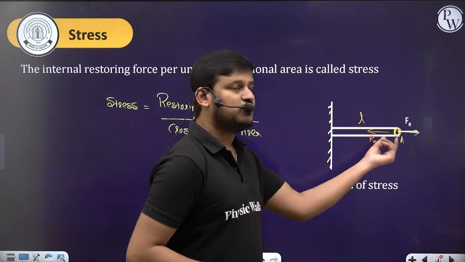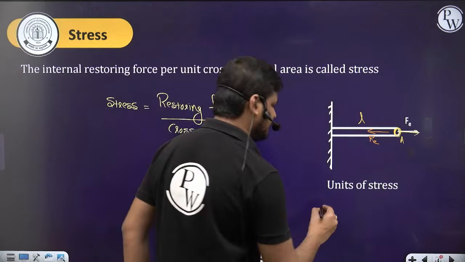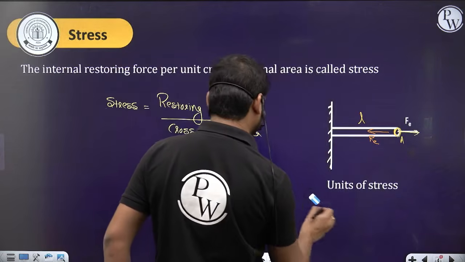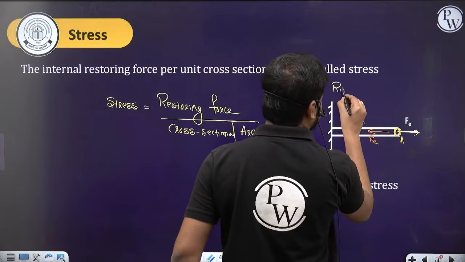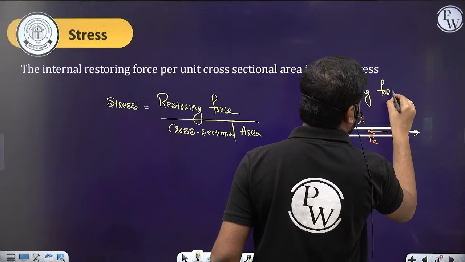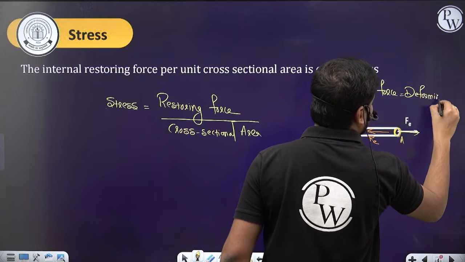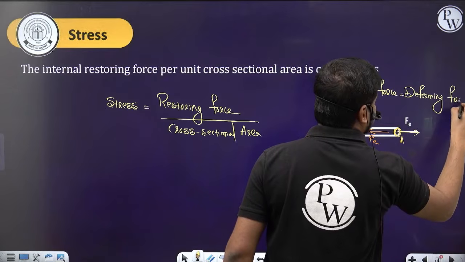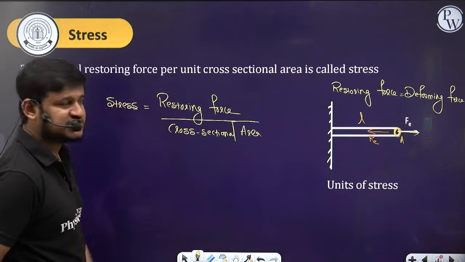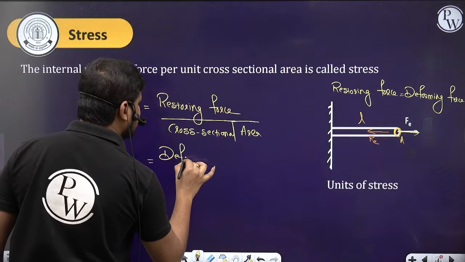Up to elastic limit, that deforming force will be equal to restoring force. Now I can write the stress is equal to restoring force by cross sectional area, or I can also write this as deforming force by cross sectional area.